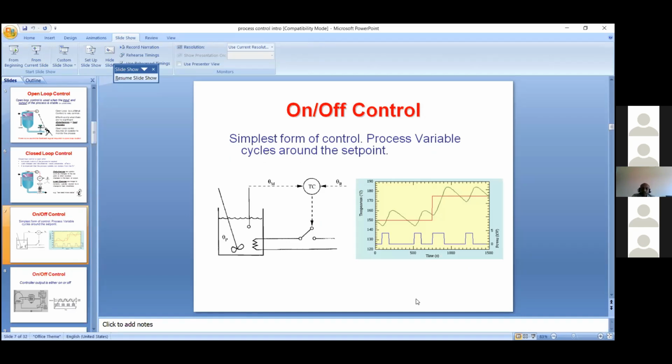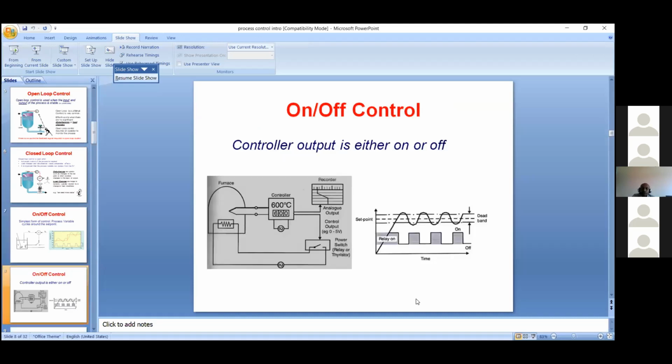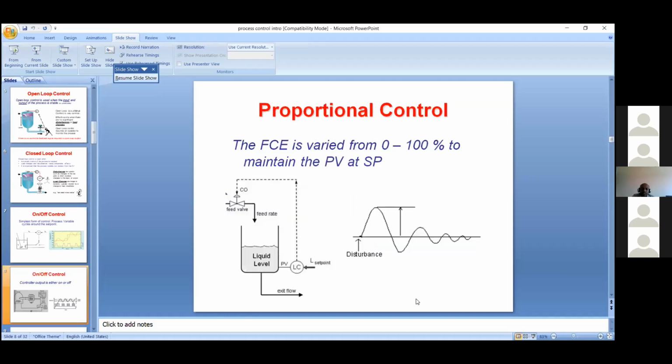So this is the on-off control system, the simplest form, as I have said, like our water tank level motor control. In this, you see the furnace. If the furnace temperature is below 600 degrees centigrade, the power relay is switched on and the heater will be on. If it touches 600 and above, immediately the heater will be switched off. So here there is no feedback. It is just a simple on-off control.